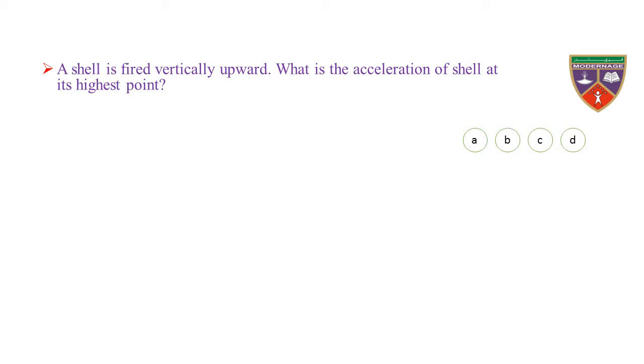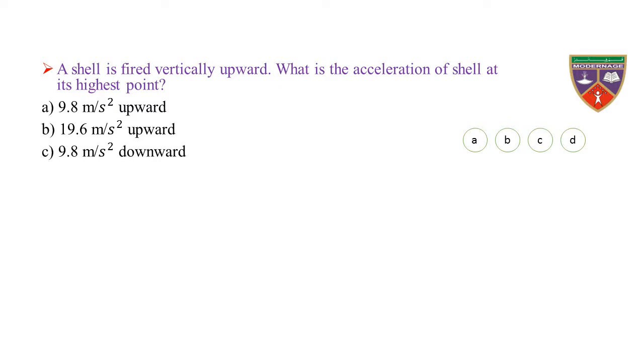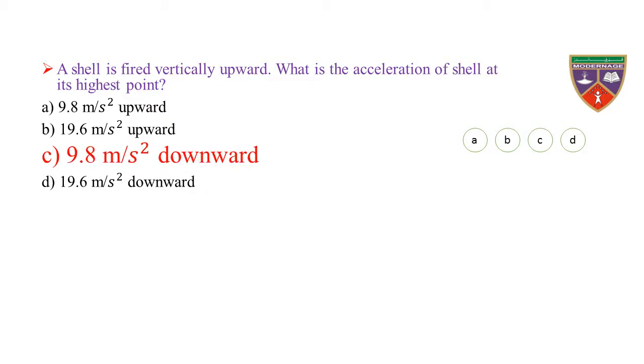A shell is fired vertically upward. What is the acceleration of the shell at its highest point? Option A, 9.8 meter per square second upward. Option B, 19.6 meter per square second upward. Option C, 9.8 meter per square second downward. Option D, 19.6 meter per square second downward. The key is 9.8 meter per square second downward. Therefore, the correct option is C.